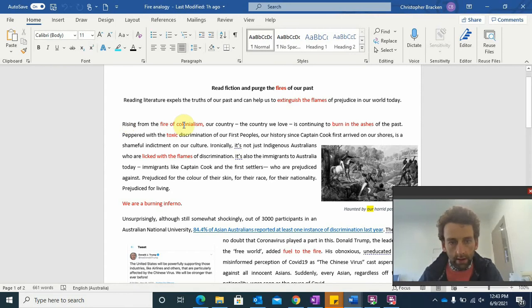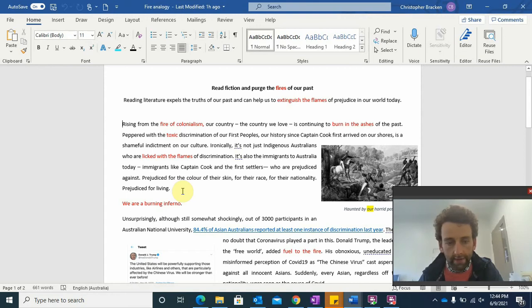Rising from the fire of colonialism, our country, the country we love, is continuing to burn in the ashes of the past. Peppered with toxic discrimination of our First Peoples, our history since Captain Cook first arrived on our shores is a shameful indictment on our culture. Ironically, it's not just Indigenous Australians who are licked with the flames of discrimination. It's also the immigrants to Australia today, immigrants like Captain Cook and the first settlers, who are prejudiced against. Prejudiced for the colour of their skin, for their race, for their nationality, prejudiced for living. We are a burning inferno.